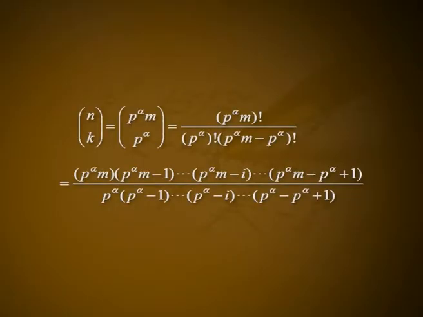Also let k be equal to p raised to alpha, then nCk is equal to p raised to alpha m C p raised to alpha, that is equal to p raised to alpha m factorial by p raised to alpha factorial times p raised to alpha m minus p raised to alpha factorial, that is equal to p raised to alpha m times p raised to alpha m minus 1, etc., p raised to alpha m minus i, etc., p raised to alpha m minus p raised to alpha plus 1, by p raised to alpha times p raised to alpha minus 1, etc., p raised to alpha minus i, etc., p raised to alpha minus p raised to alpha plus 1.